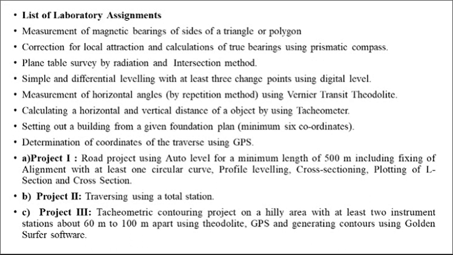Then we have to perform the projects. Project 1 is related to road survey. So road project using AutoModel for a minimum length of 500 meter, including fixing of alignment with at least one circular curve, profile leveling, cross sectioning, plotting of longitudinal section and cross section. Second project is related to traversing using total station, and the third project is related to tacheometry.